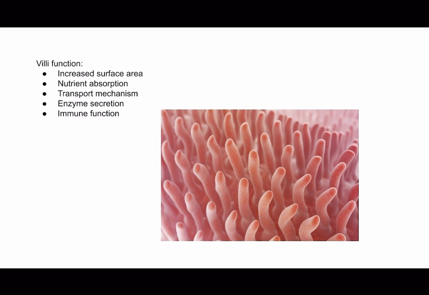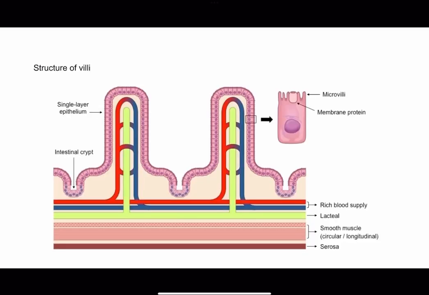And then we have enzyme secretion. Cells within the villi secrete various digestive enzymes such as sucrase, lactase, maltase, and peptidases. These enzymes are involved in the further breakdown of carbohydrates, proteins, and peptides into their simplest form. Then there's the immune function. The villi contain specialized immune cells and lymphoid tissue called Peyer's patches. These components help protect against potential pathogens and play a role in the body's immune defense within the intestinal tract. And so the structure of the villi in the intestines is specifically designed to maximize the surface area available for nutrients. So here is a diagram, and I will be explaining it.